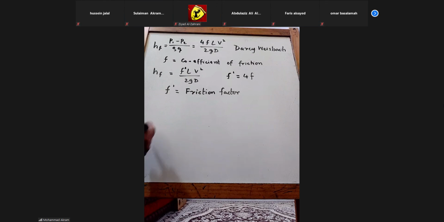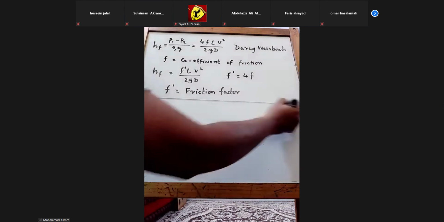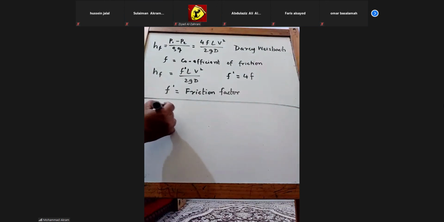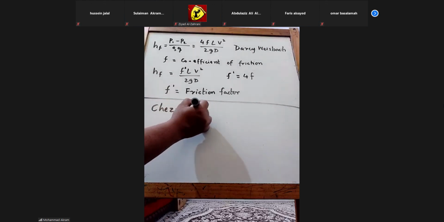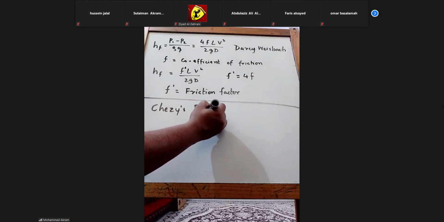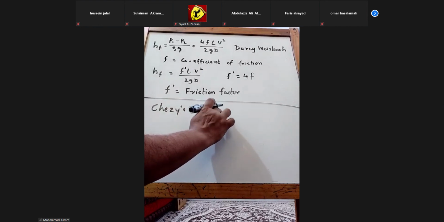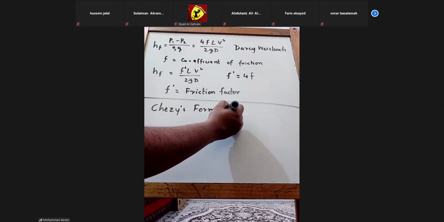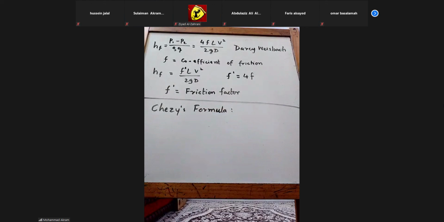Then we have another person who has given Chezy's formula, another method to calculate hf.